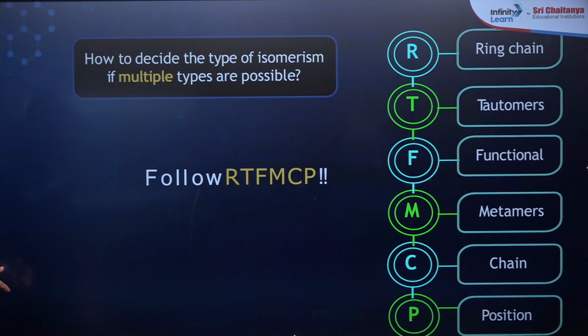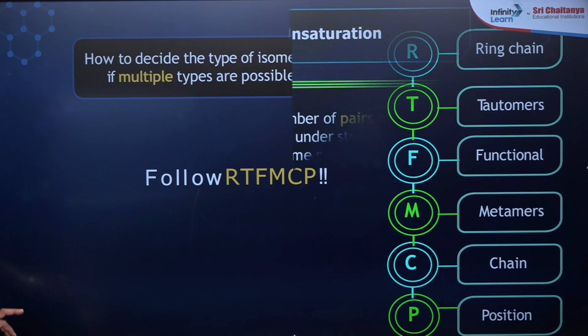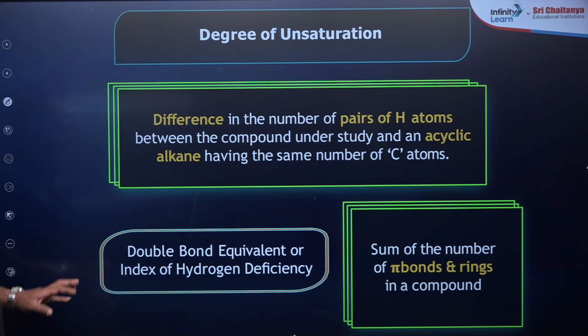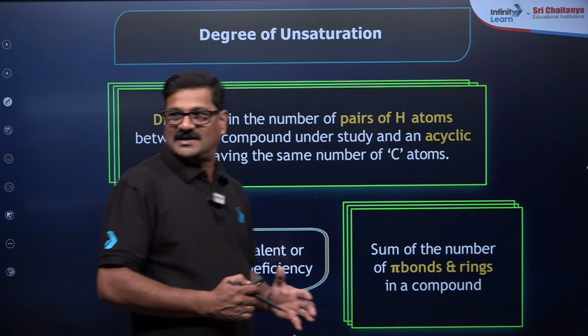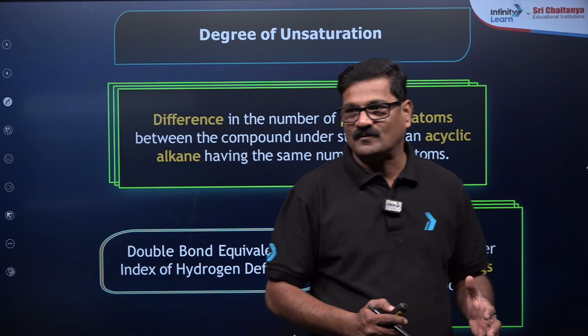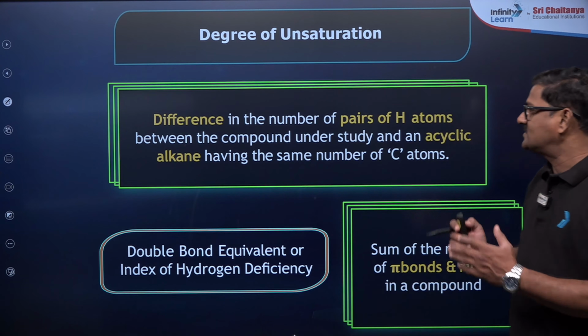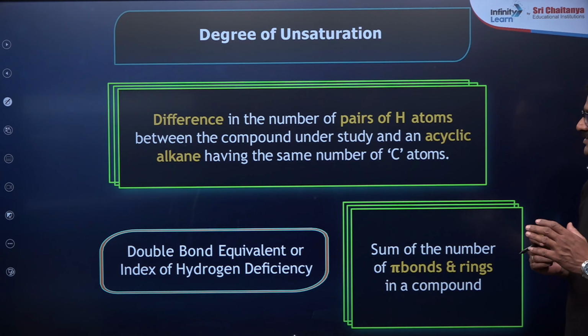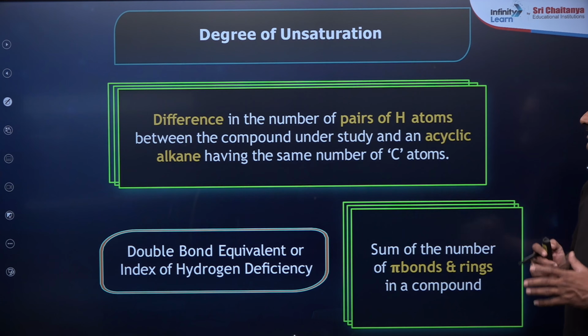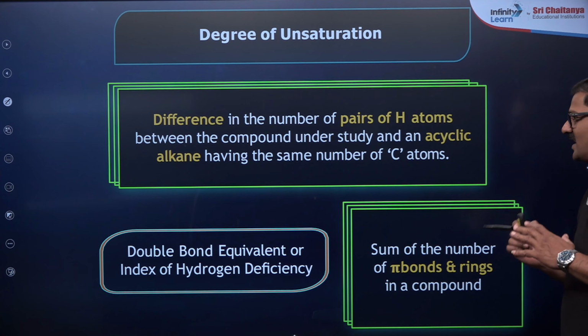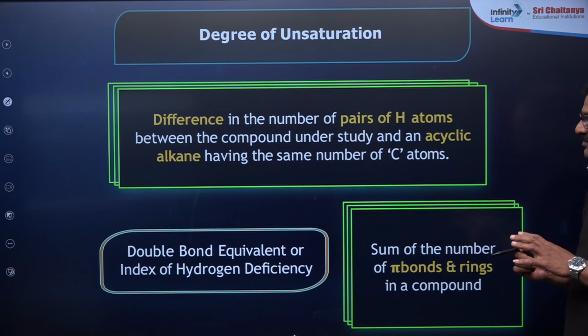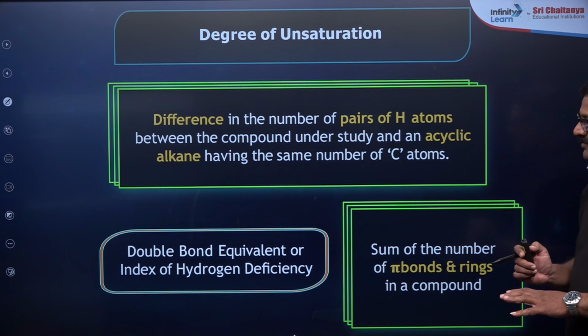So, degree of unsaturation. Actually, this is the key point. Degree of unsaturation is the difference in the number of pairs of hydrogen atoms between the compound under study and a cyclic alkane having the same number of carbon atoms.